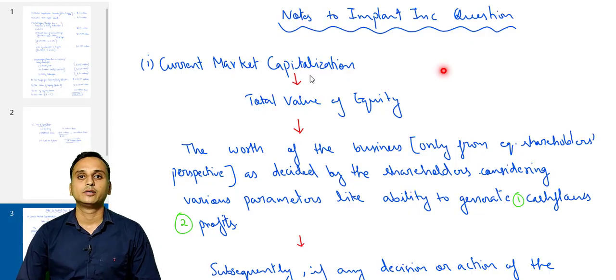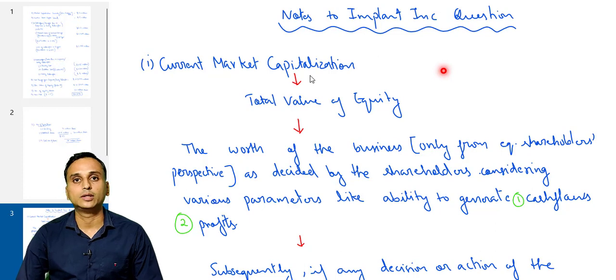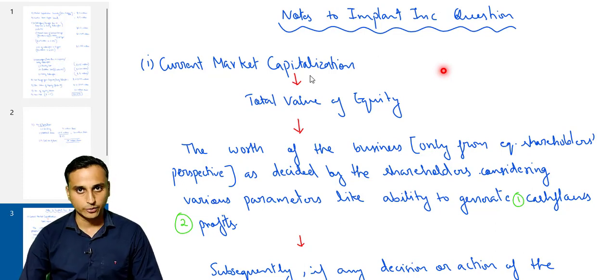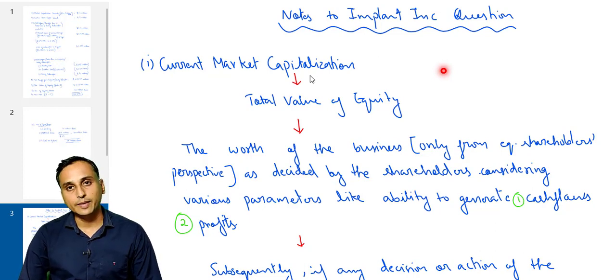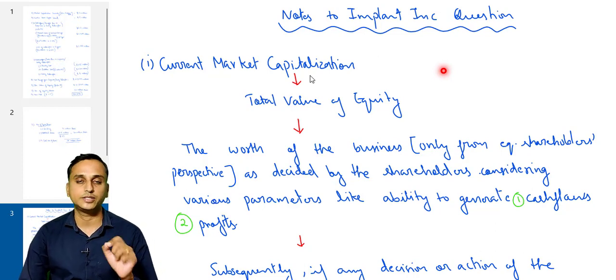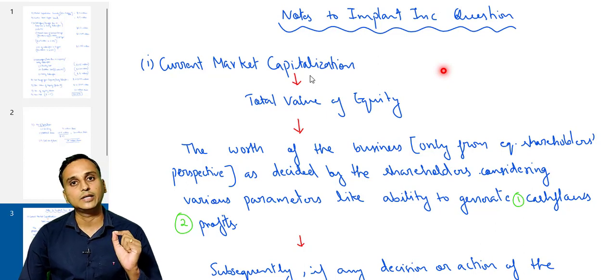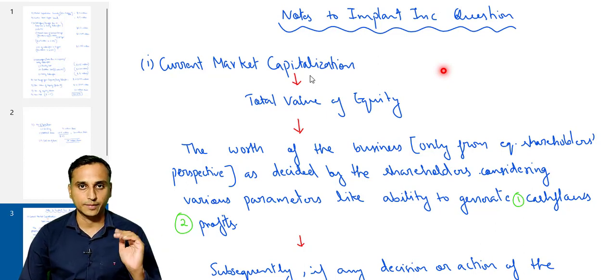Hello students. So this is the second video on the implant INC question. In the previous video we had seen how the question has to be solved and how the revised market price has to be calculated. In this video I'll be giving some explanations and notes on some important adjustments which we had considered and given effect to while solving the question.